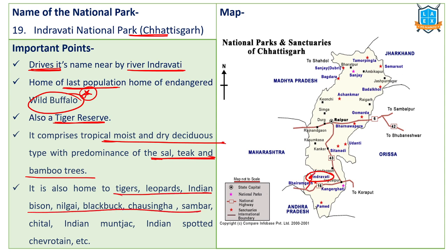See, this river flows through like this and it merges into Godavari river. Indravati river is a tributary of Godavari river. This area, we call it Dandakaranya area, one of the highly dense forest regions, Indravati region. Anyway, Indravati National Park, Chhattisgarh.